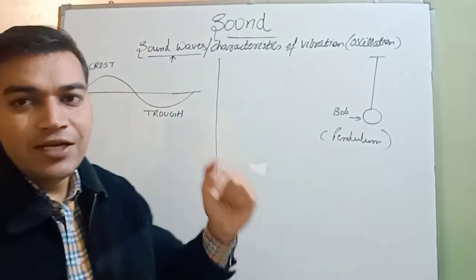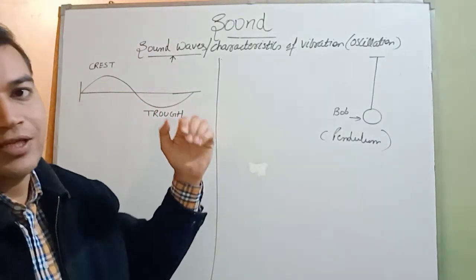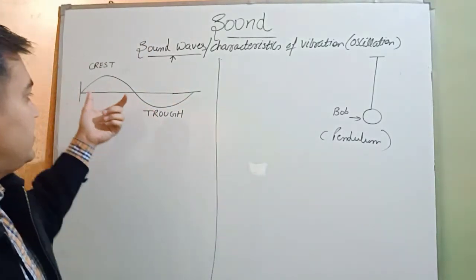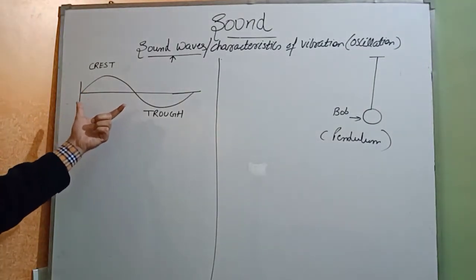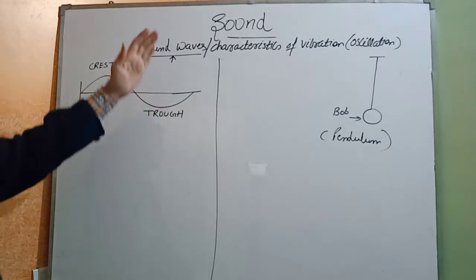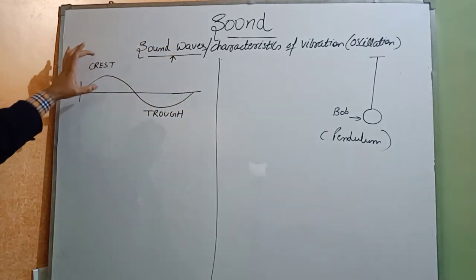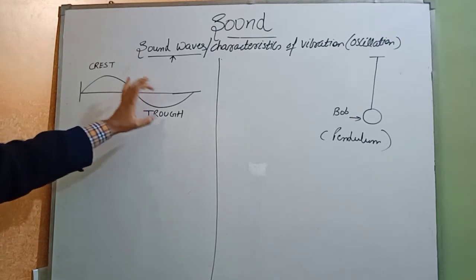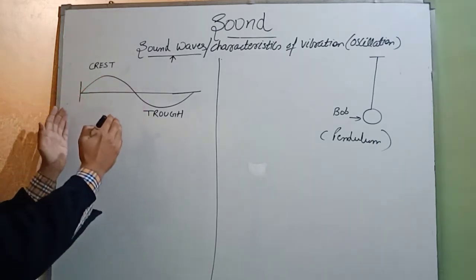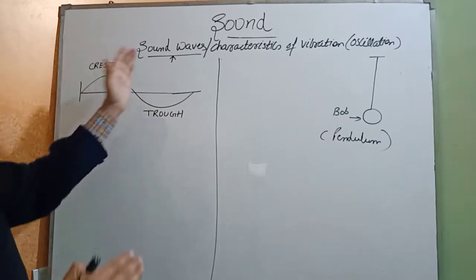We can easily show the waves of water, or you can say how sound travels. This is the way how water waves appear on the surface of water. Up and down, up and down. The upper portion is called crest and the lower portion is called trough. So this is how we can show the sound waves.